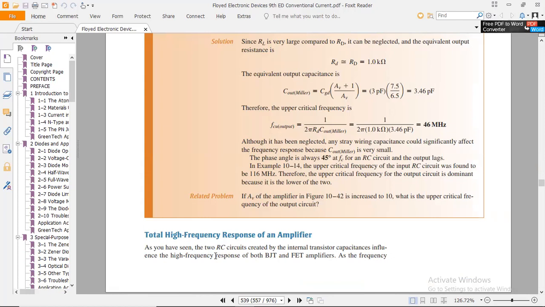As you have seen, the two RC circuits created by the internal transistor capacitances influence the high frequency response of both BJT and FET amplifiers.